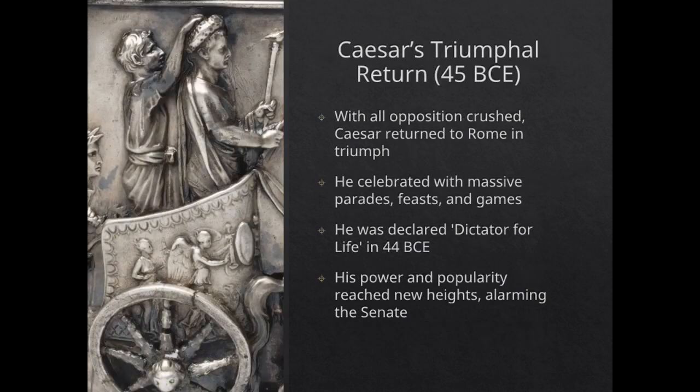With all opposition crushed, Caesar returned to Rome in triumph. He held massive celebrations, including grand parades, feasts, and gladiatorial games, to solidify his popularity with the people. In 44 BCE, he was declared dictator for life, which alarmed many senators. His immense power, along with the fear that he sought to become a king, led directly to the conspiracy against him and his assassination on the Ides of March.